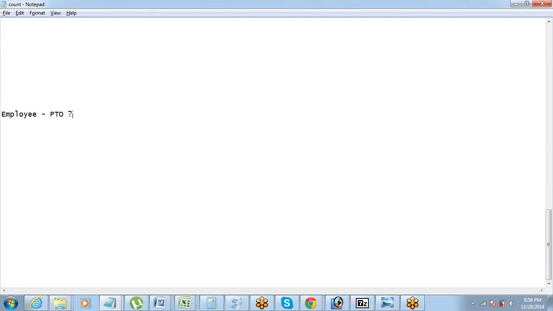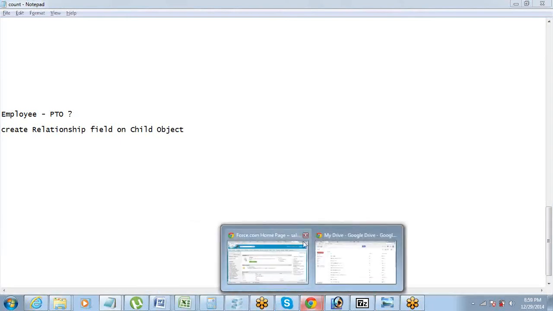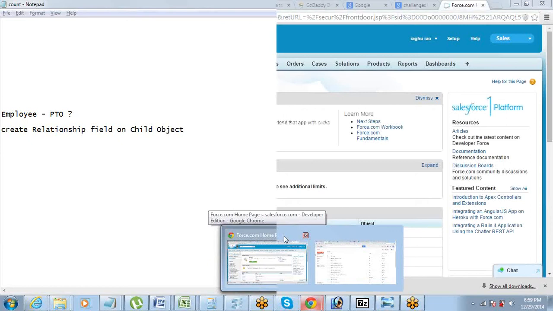Now, identifying parent and child is not a challenge. Whenever you have the requirement of a relationship, you first have to figure out which is the parent and which is the child, which is very simple. Now you know which is the parent and which is the child. You just have to go and create a relationship field on the child object. That's it. That is how simple it is to create a relationship. So Suresh, can you please send me your login ID and password? I will log into your account and I will try to create a few relationships on that object.